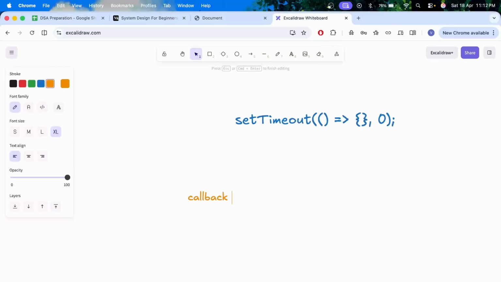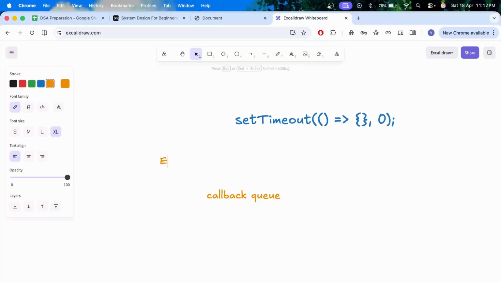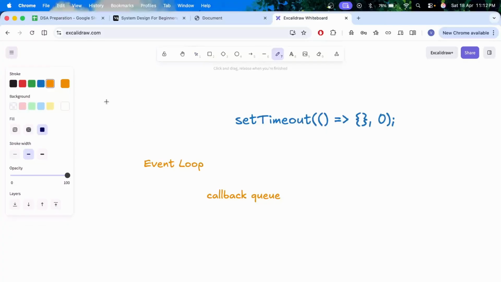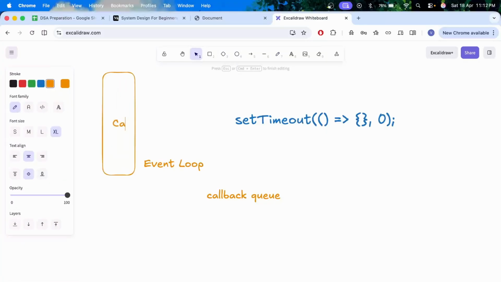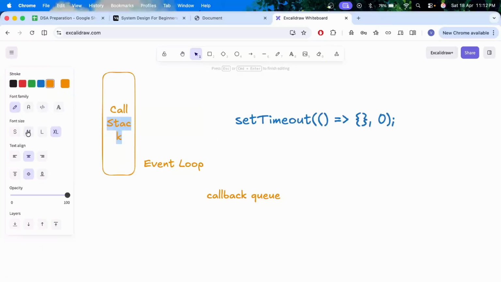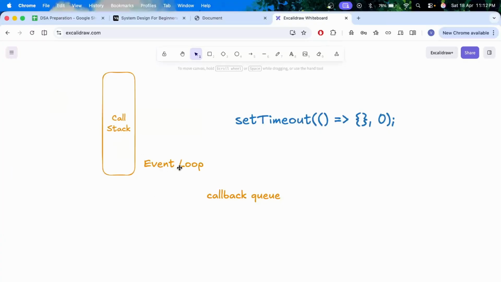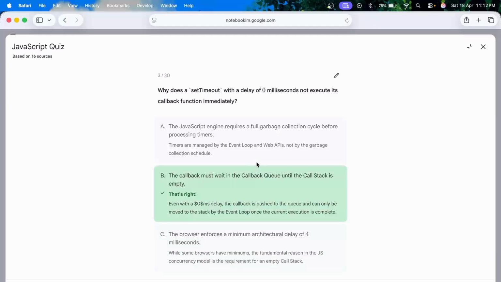The event loop would keep on checking if the global execution context or the call stack becomes empty at any particular point, and then it would push this set timeout callback in the call stack. Okay, so the answer would be the callback must wait in the callback queue until the call stack is empty.